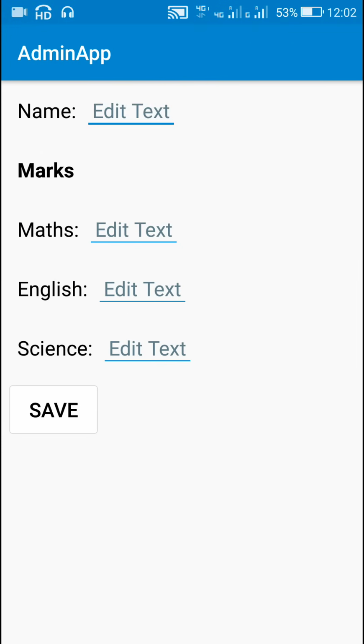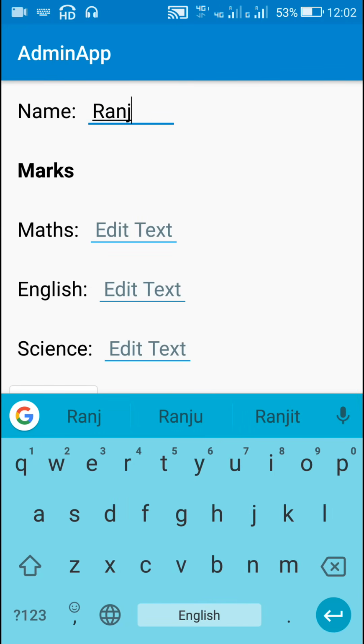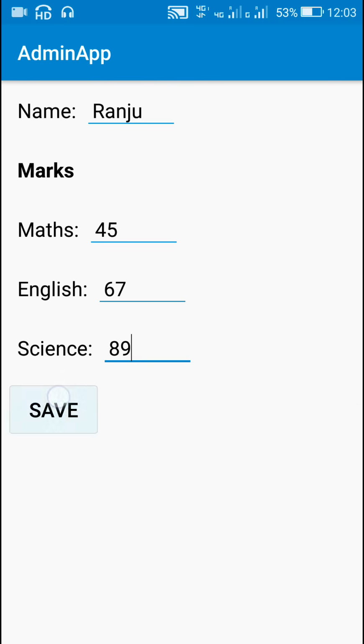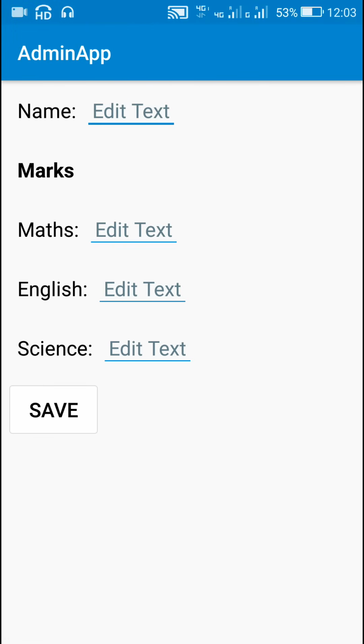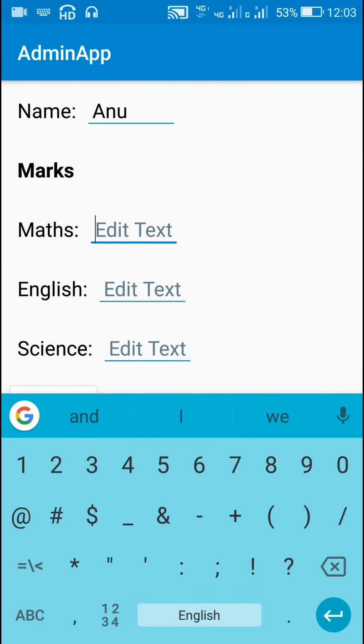Then I can add more data by writing here. So here you can see that the second data is also added. Now if I add more data, it will also be added.